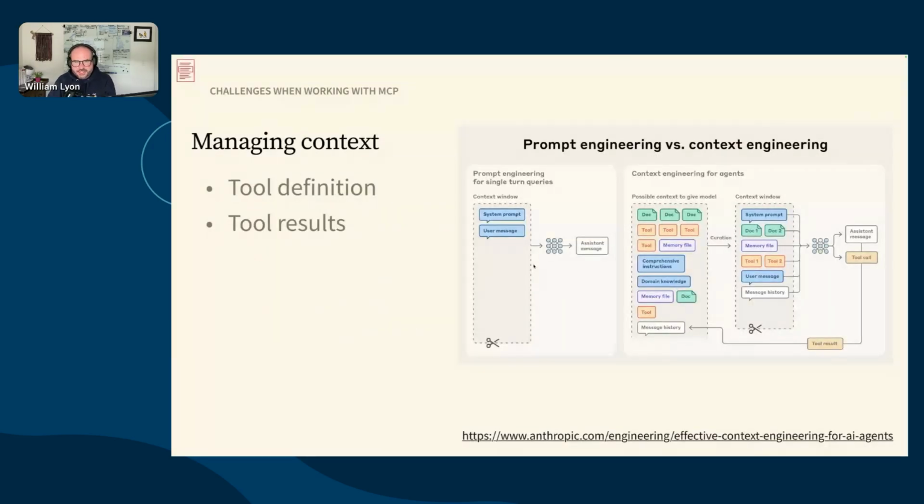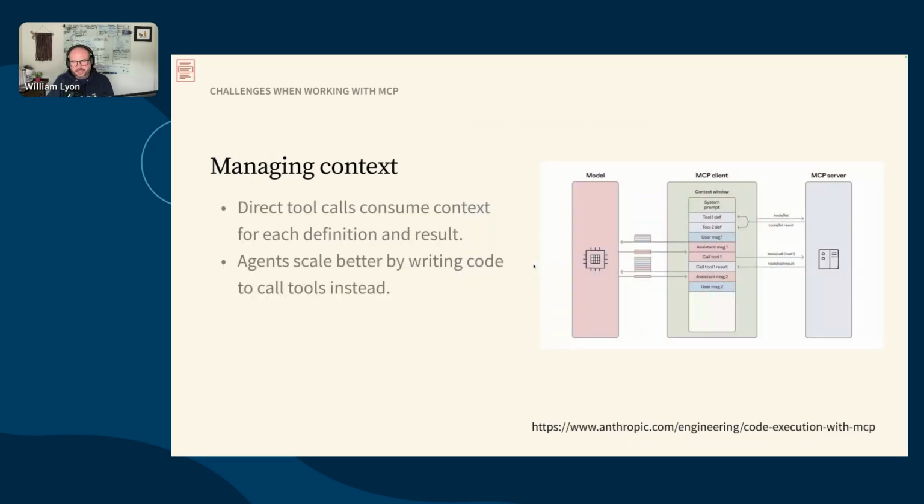And then managing context is also a bit of a challenge here. We saw this image earlier where the tool definition and the tool results by default go into the context, which can eat up a lot of tokens. It can also make it more difficult for the model to figure out which tools to call.